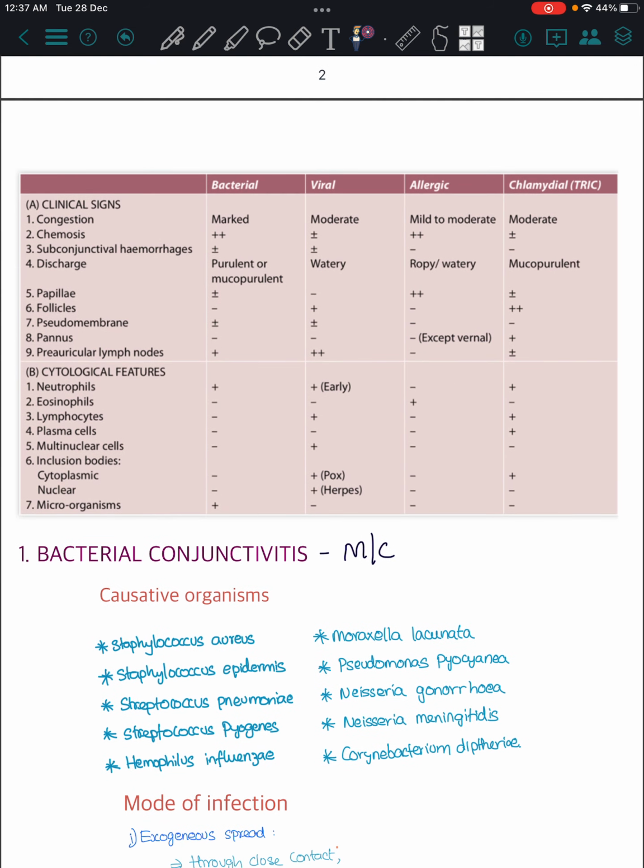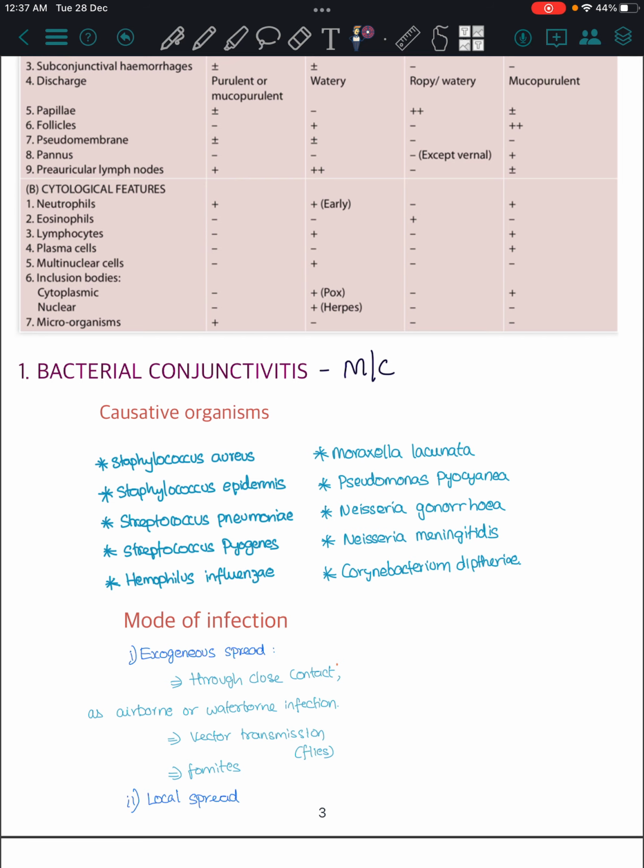See, in bacterial there will be morbid congestion. The discharge is very important. In bacterial it will be purulent or mucopurulent, whereas in viral it is watery. Chlamydial is also a bacterial type, so there you can find mucopurulent discharge.